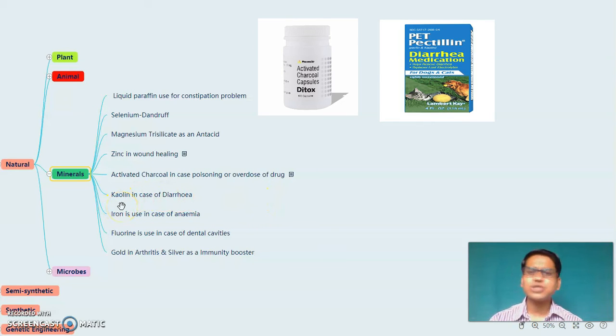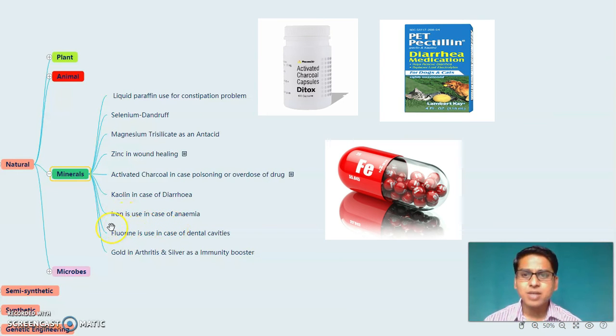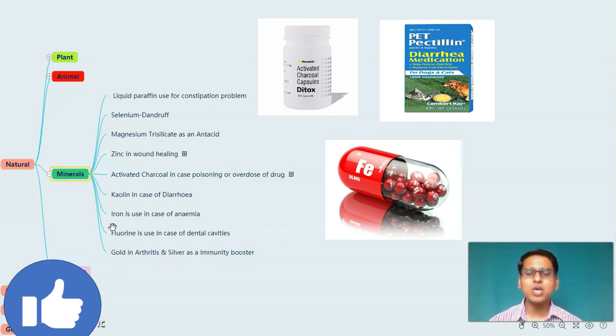In case of animals also it is very useful. Iron is used in the case of anemia. Anemia means whenever there is a reduction in the oxygen carrying capacity of the blood due to decreased amount of hemoglobin or RBC count, this iron supplement is very essential to increase that count. So oxygen carrying capacity will be increased.